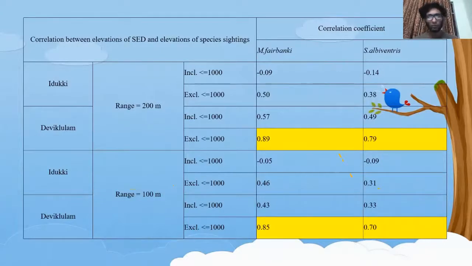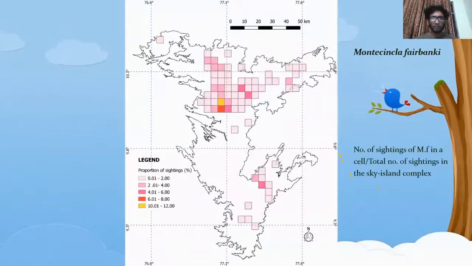And we can do another correlation, which is between elevations of SCD and elevation of species sighting. We find that only in Dikulam we find a significant correlation between each species, but that is excluding less than or equal to 1,000 meters. So it is not much of a concern as of now. And we will start mapping.